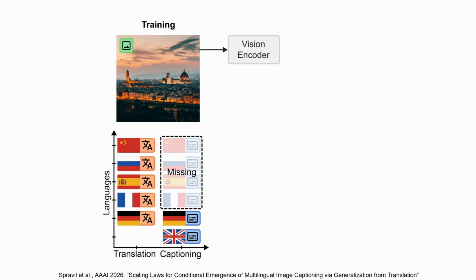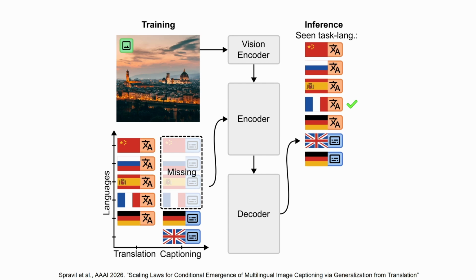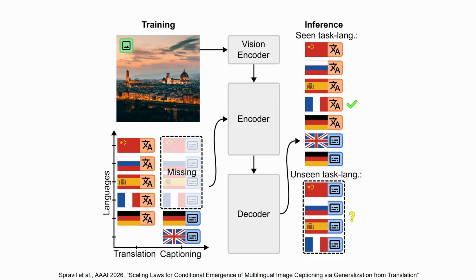We pass an image to the vision encoder to extract visual features. These features and a task prompt are then processed by another encoder with the goal to create task-relevant vision representations and to instruct the decoder. The decoder is a pre-trained autoregressive language model that accesses the representations by the encoder via cross-attention layers. With this configuration, we can assume that the model will correctly handle the task language pairs it has seen during training. However, it remains unclear whether the model can generalize to tasks in languages only encountered in other tasks, such as Spanish image captioning in our example, and whether the systematic generalization is a function of scale.